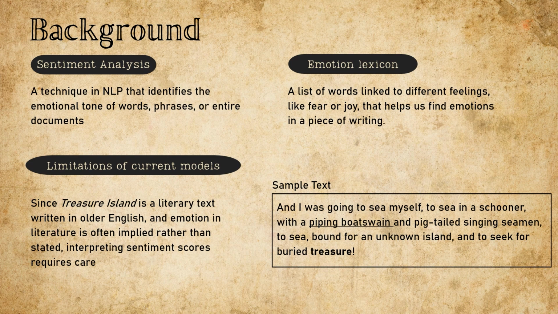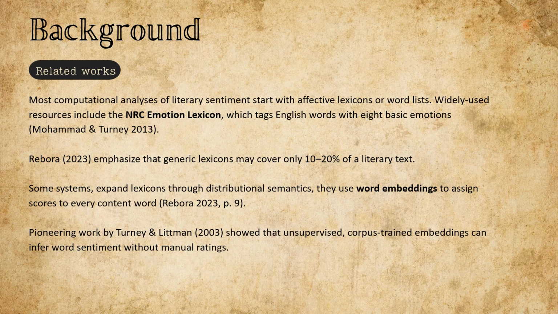Now let's take a look at some related research. Our project builds on a growing field of approaches to literature analysis. Most study begins with lexicons. One of the most popular is the NRC Emotion Lexicon, which links English words to 8 core emotions like joy, fear, and anger. It's a solid foundation. But as Ribora points out, these general purpose lexicons may only cover 10 to 20% of the vocabulary in a literary work like Treasure Island. That's a big blind spot.